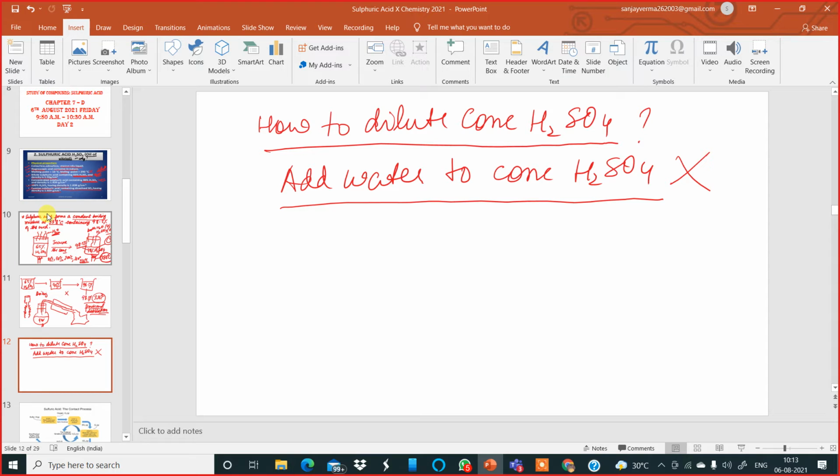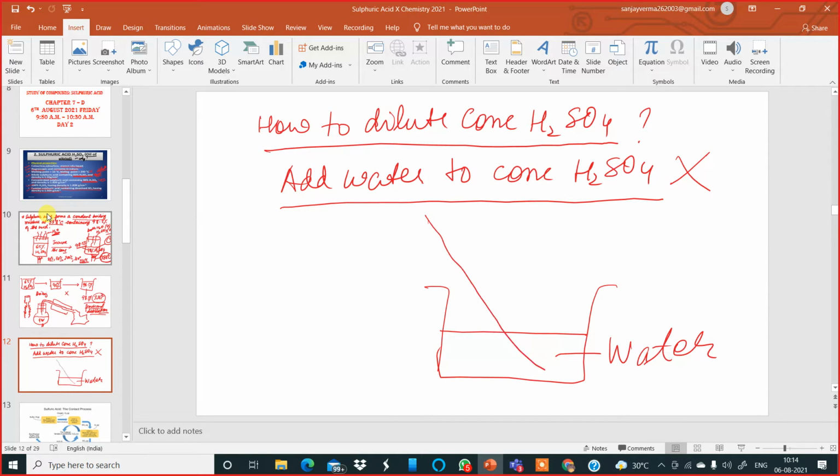Rather, what you can do is take sufficient water in a water trough, and from the top, using a glass rod, pour concentrated sulfuric acid slowly, and then stir it. That is how you dilute the acid. We don't add water to acid. To dilute, we add acid to water.